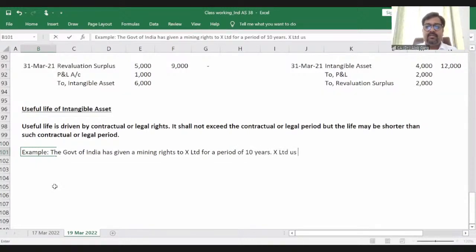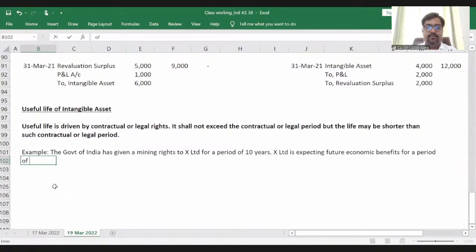X Limited is expecting future economic benefit for a period of 5 years only and expecting to use this rights for 5 years. Right?